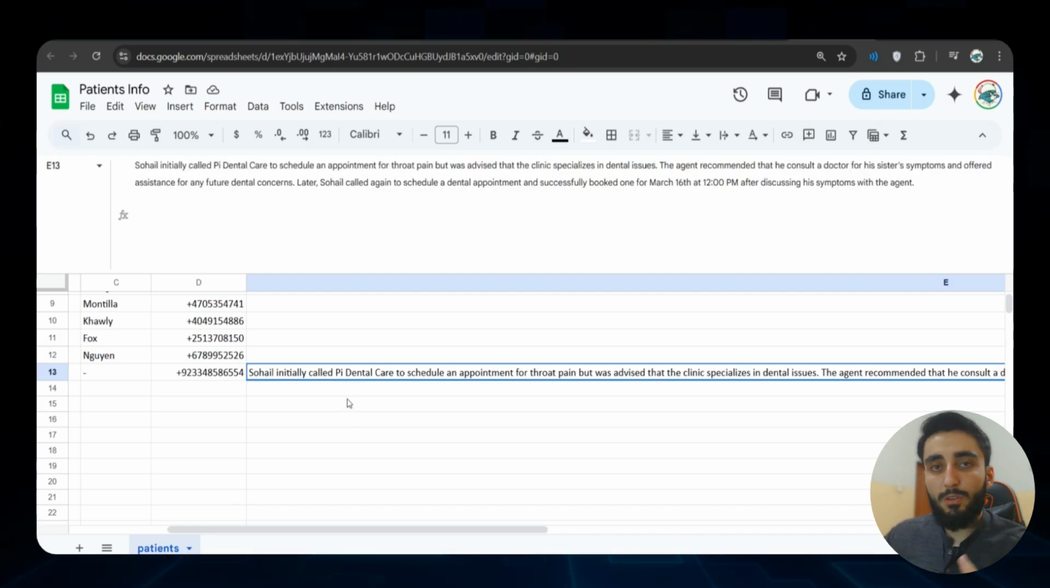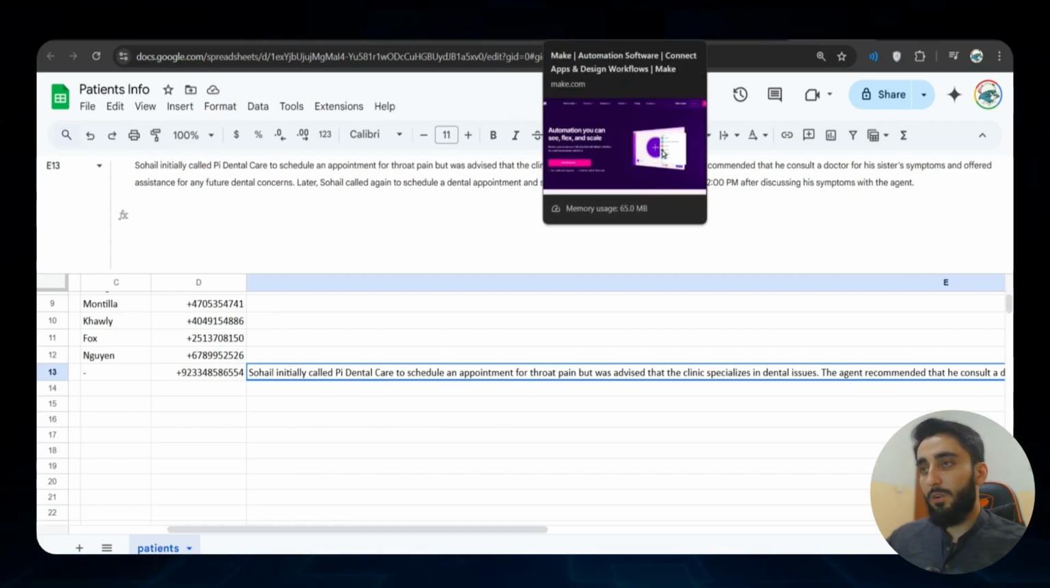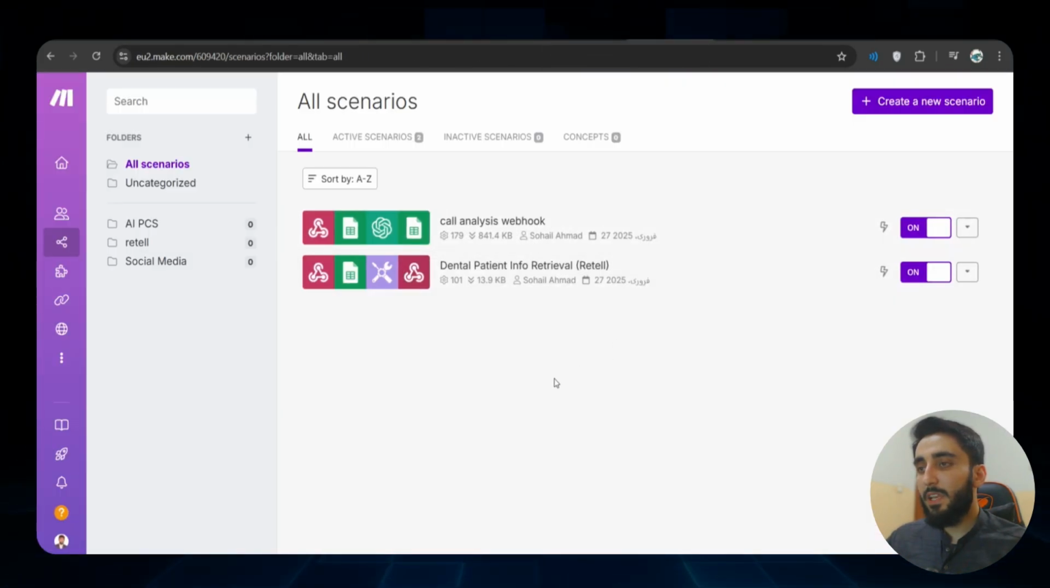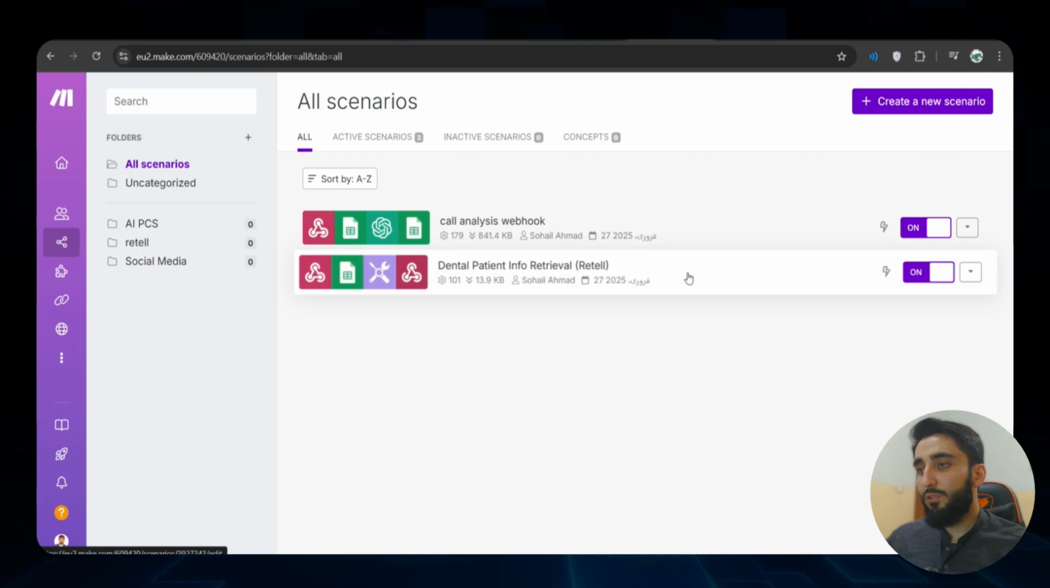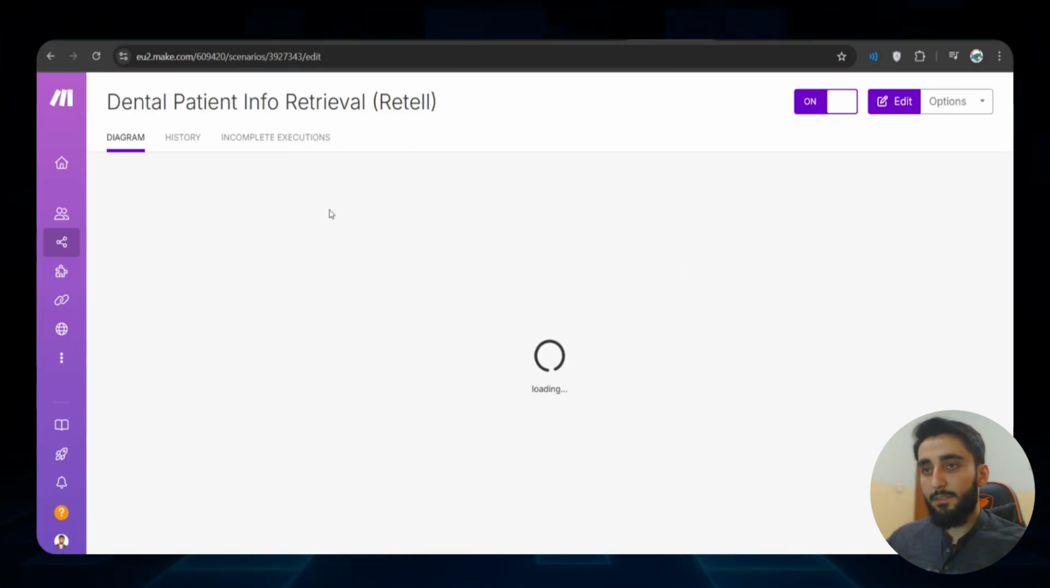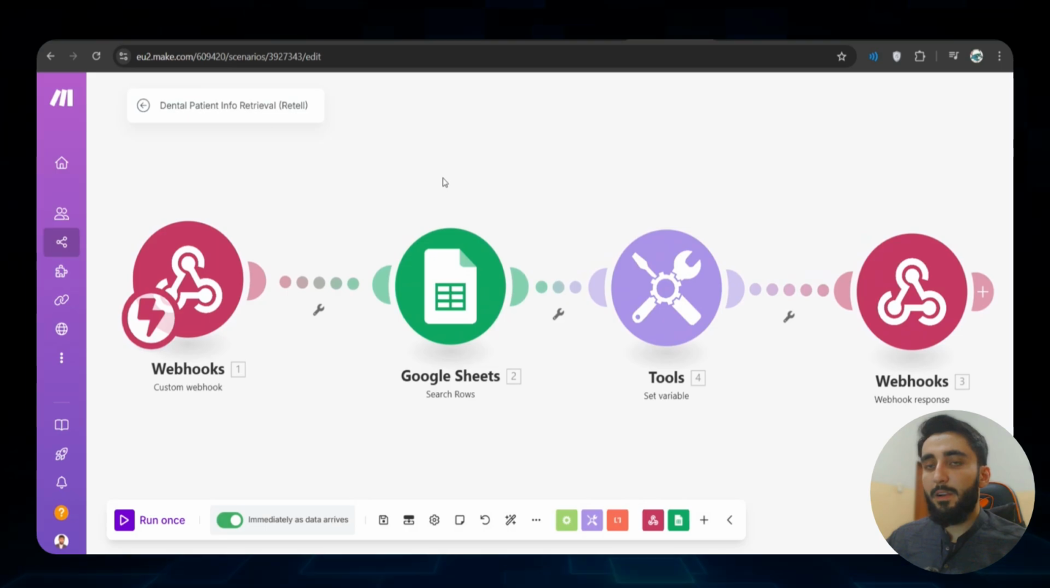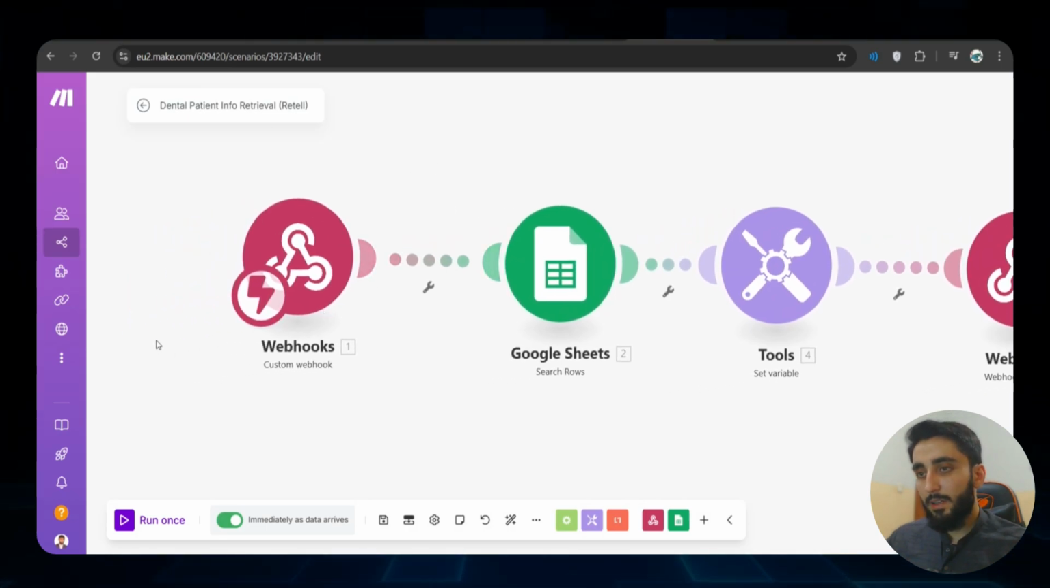Alright, I will show you how this flow works. I will talk about each of these webhooks so that you understand how I built it. It's very simple actually. There is no need to be worried so far. First we have the dental patient info retrieval. This is a webhook, or a scenario, that I have created on make.com. Let's click edit because I want to show you what's inside.